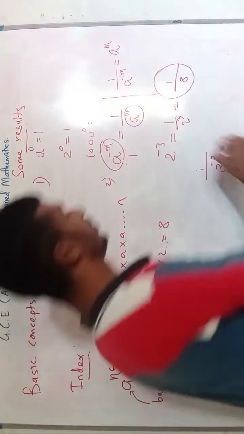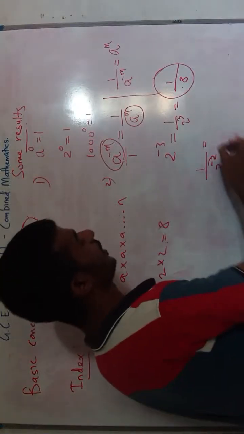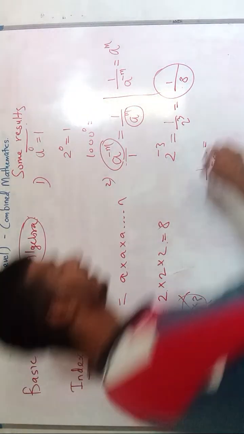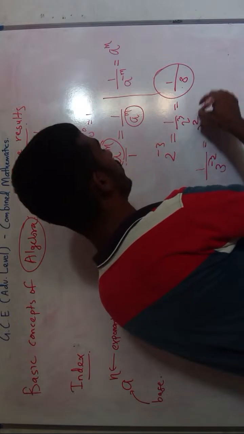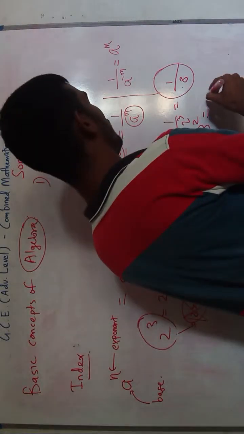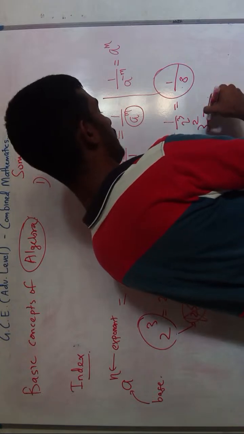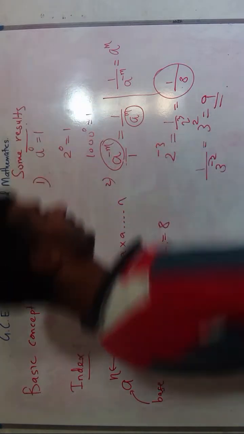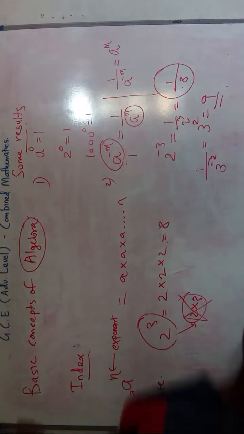So what we will do is bring this denominator to the numerator. When we do that, this will become 3 to the power 2. So the exponent will become positive. 3 to the power 2 means 9. So this is the answer. These things you should bear in mind.